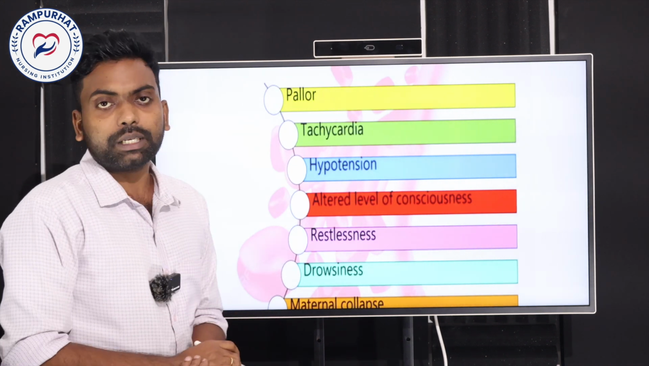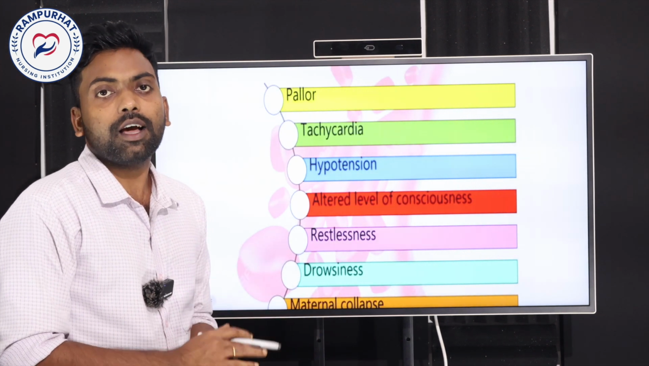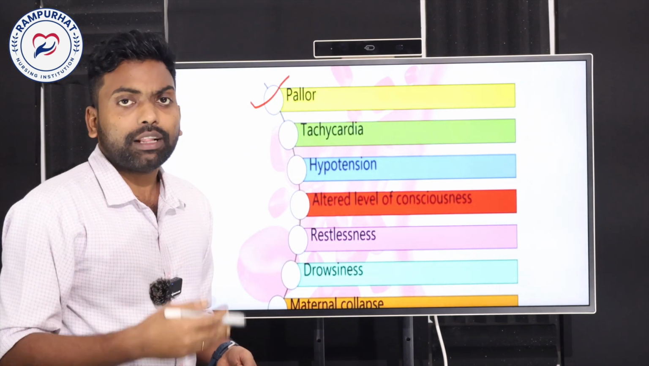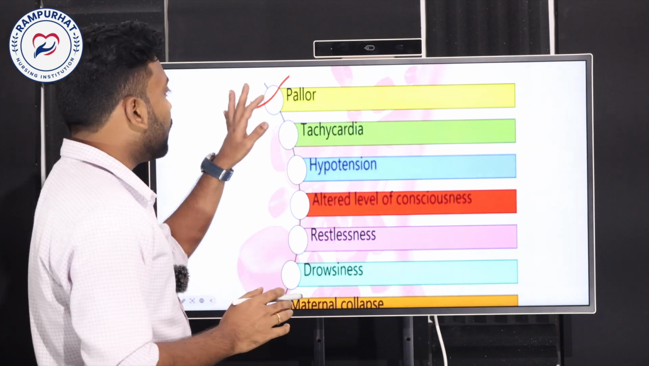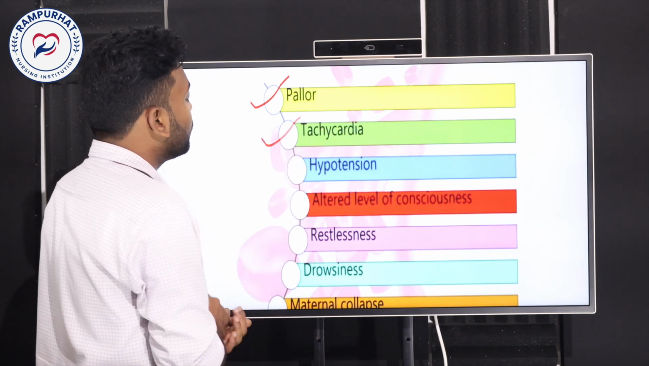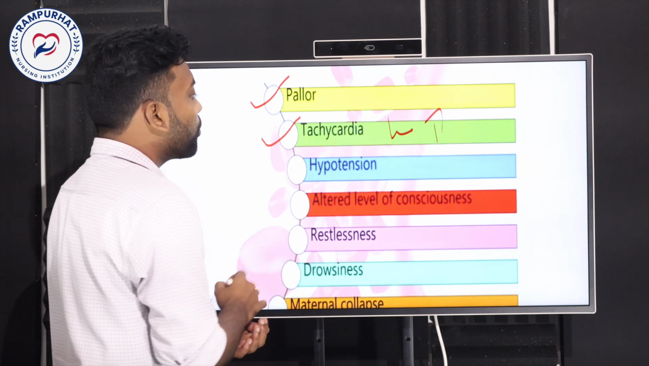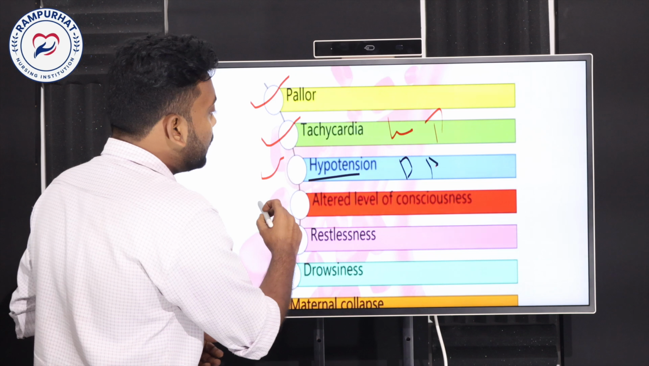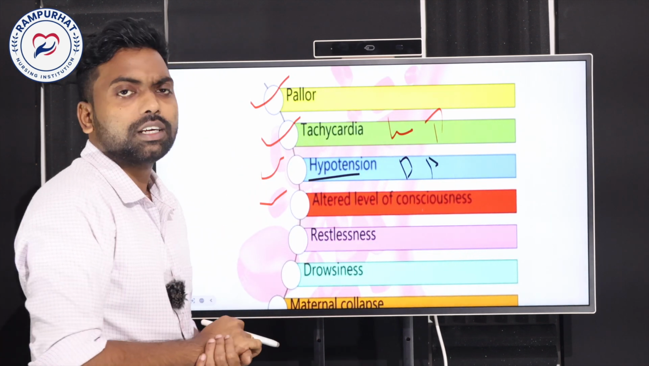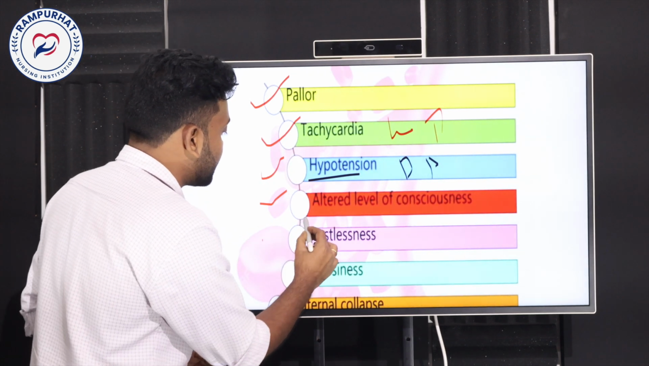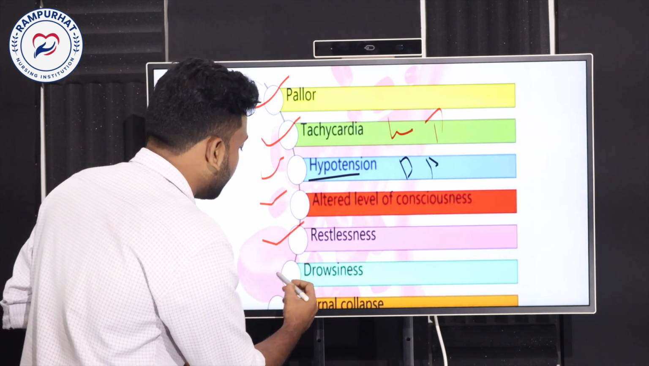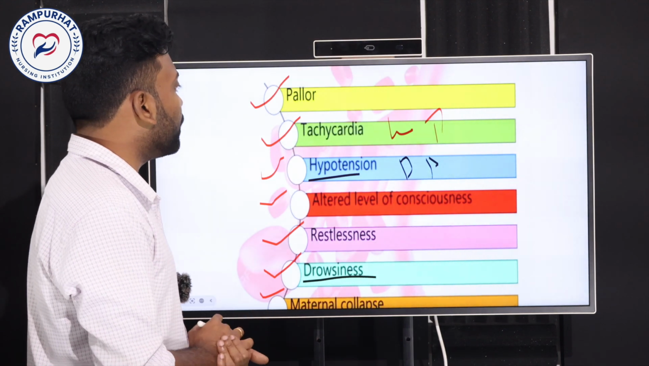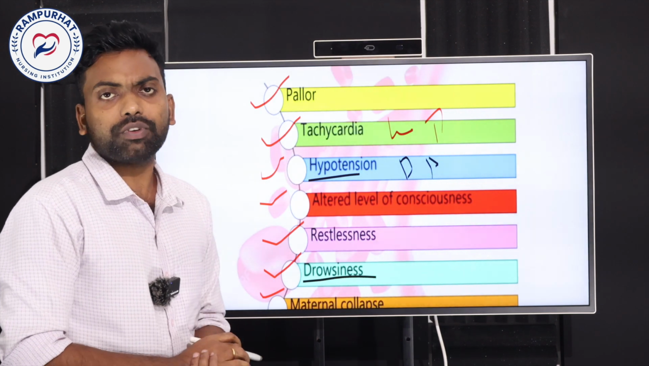Let's see the symptoms. What kind of signs and symptoms can we see in a postnatal PPH mother? Pallor is one thing: when there is much more bleeding, we can see a pale color. Tachycardia, the heart rate getting more than normal. Next is hypotension, the blood pressure decreasing. An altered level of consciousness, where she goes semi-conscious or unconscious. Restlessness, she can't feel good. Next is drowsiness, and next is maternal collapse.